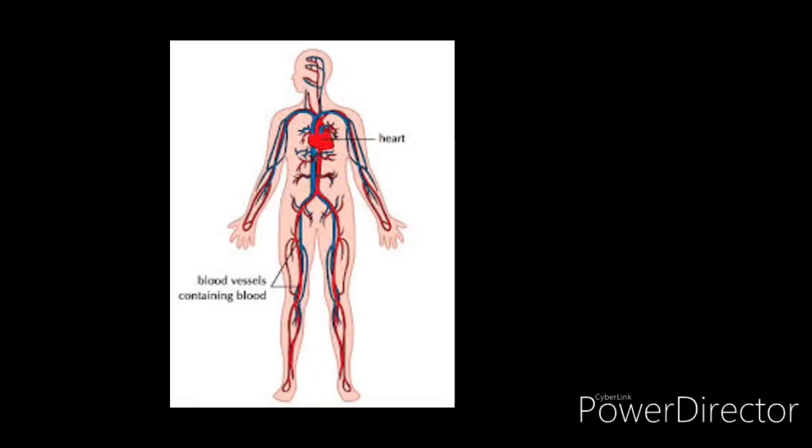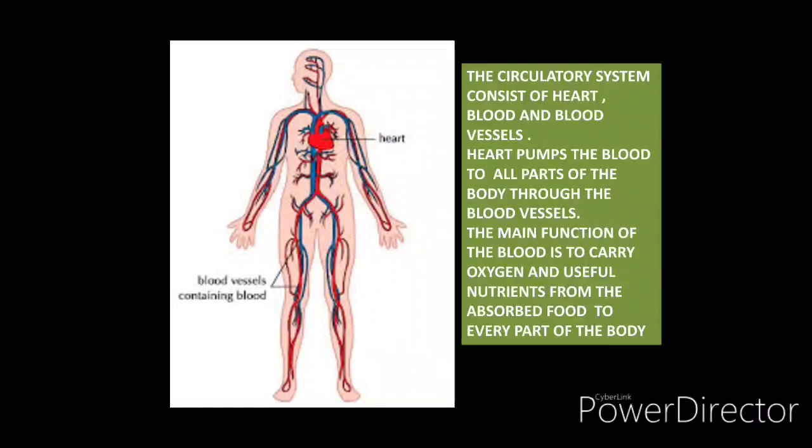Just see in your hand, just see in your wrist, can you see some nerves over there? Yes, now you can see. So these are called blood vessels. The circulatory system consists of the heart, blood and blood vessels. The heart pumps the blood to all parts of the body.